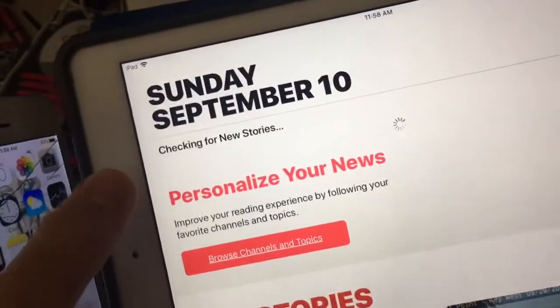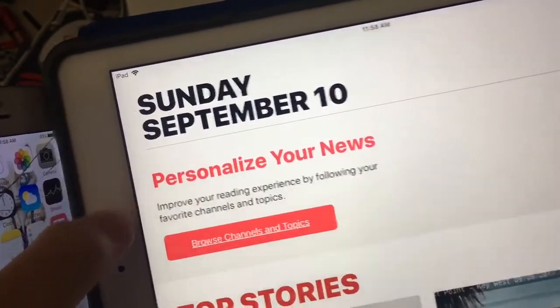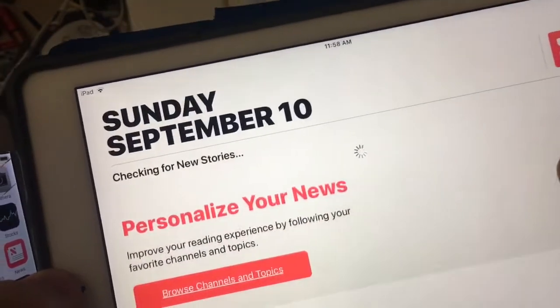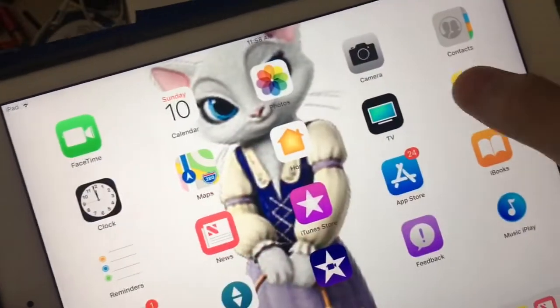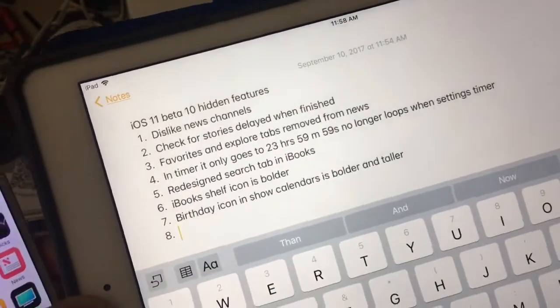Really weird, so I'll do it again. See when the loading bar is done loading, goes up. Sometimes you'll see this, sometimes you won't. See it goes up, then checking for stories goes down, so the checking for news stories is delayed.